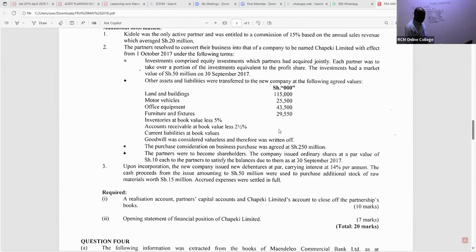So, ladies and gentlemen, we did take some other things. So we have here receivable. Receivable is book value less 2.5%. So for receivable, I will take the book value that we have there, which is 25,400. I multiply this with 97.5%, because 2.5% is being given to us as a discount or something.